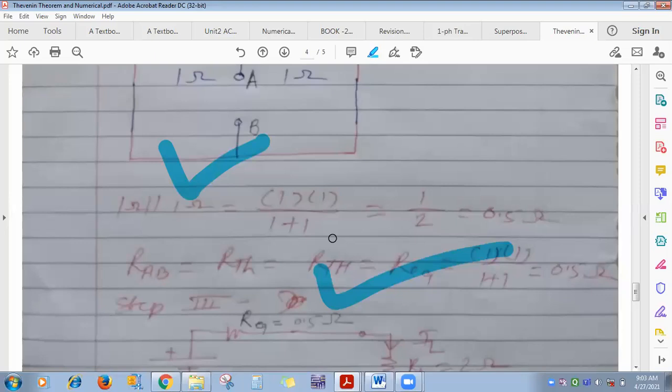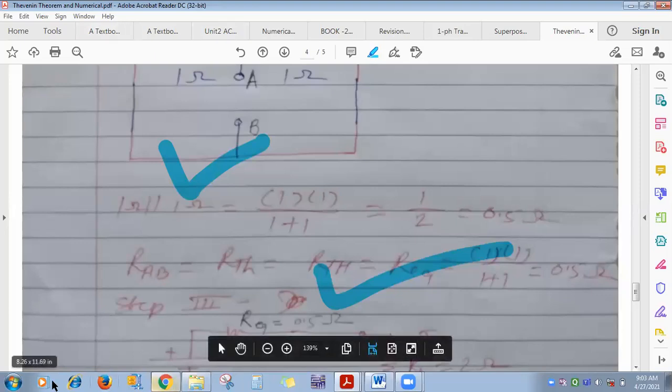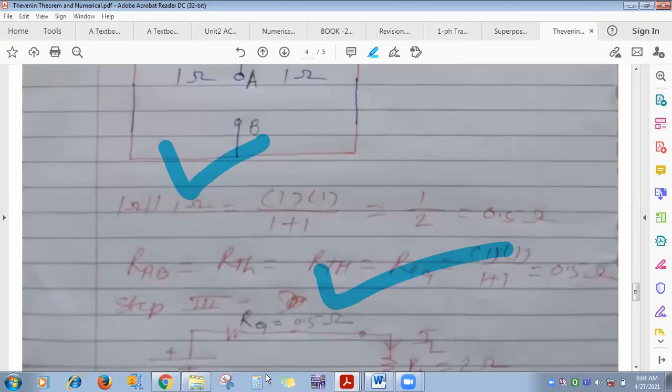Okay, this is over. Clear, everyone? Means whatever we have done in the theory lectures, all types of numericals you do. Any difficulty?